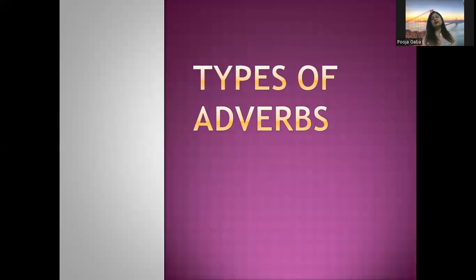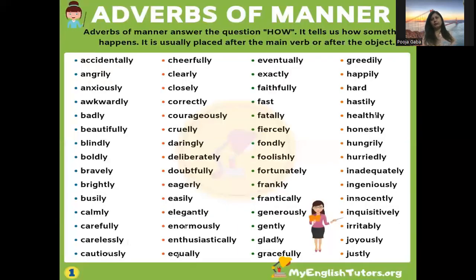Now let us understand the types of adverbs. The first type is adverbs of manner. As you see the definition, adverbs of manner answer the question how. It tells us how something happens. When we talk about the work done, so how was the work done? That word will be an adverb of manner. It is used basically before or after the main verb or after the object.